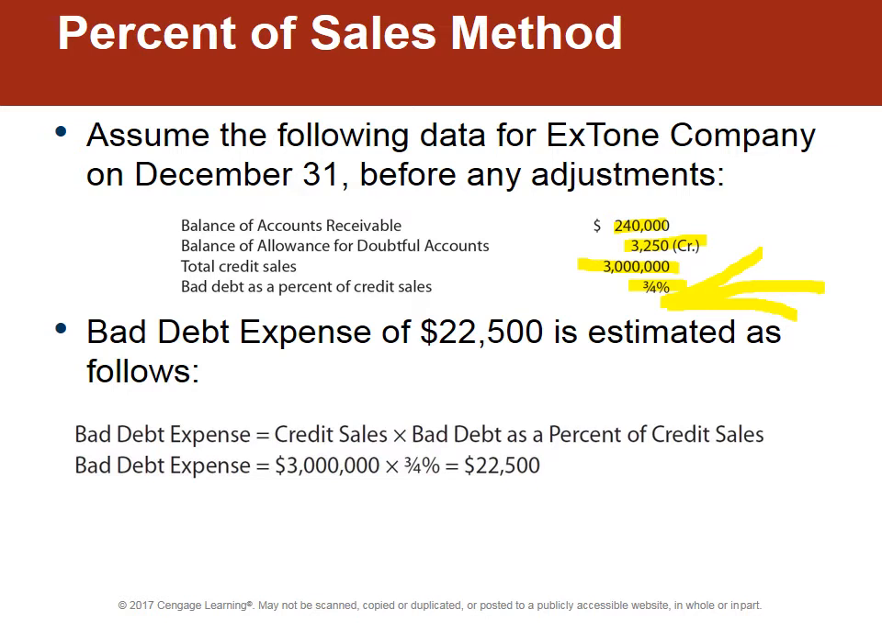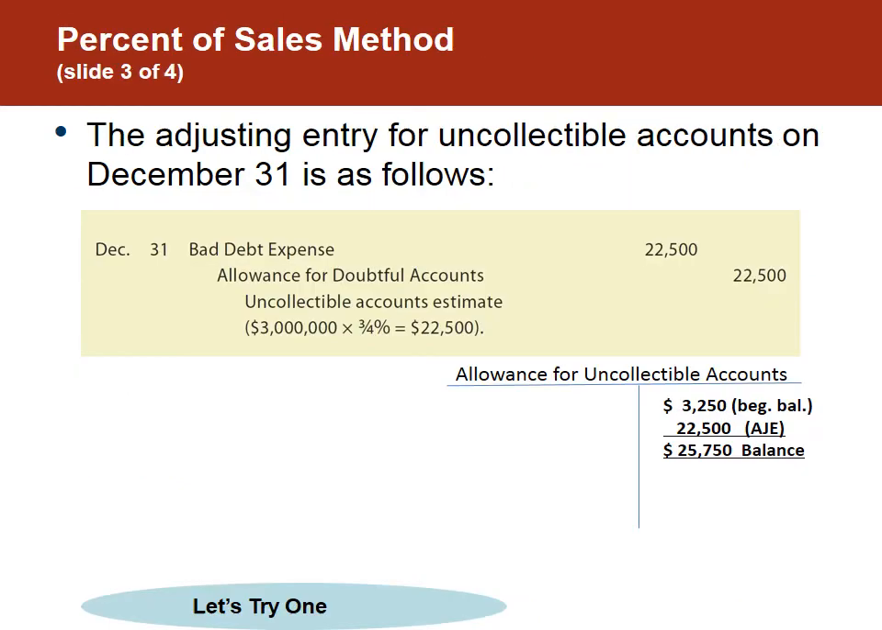So using the percentage of net sales method, which is the easier of the two, if you do a problem or if you're out in industry, you'll find out what the total credit sales are. You'll multiply it times that percentage, and you'll come up with 22,500 for this example. Just as a reminder, it's 0.0075. So this fourth of a percent is 0.0075.